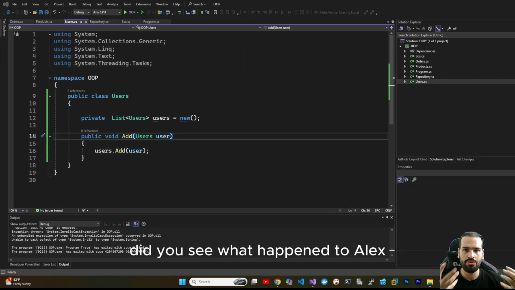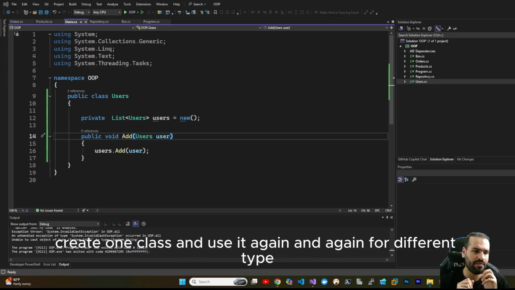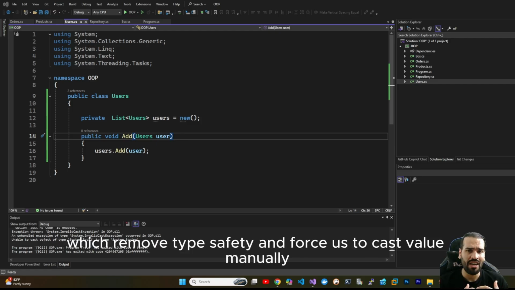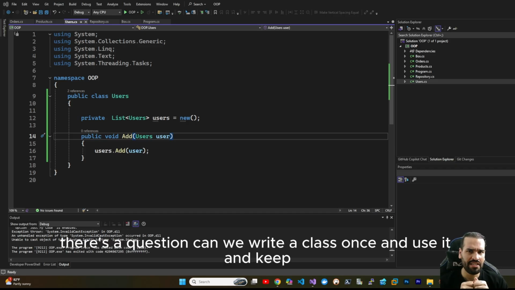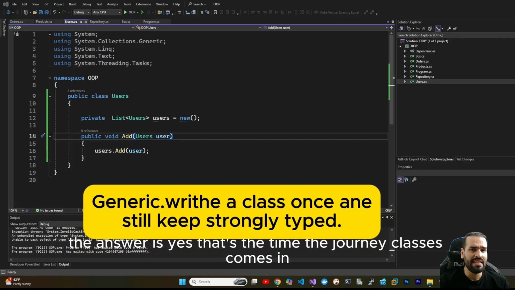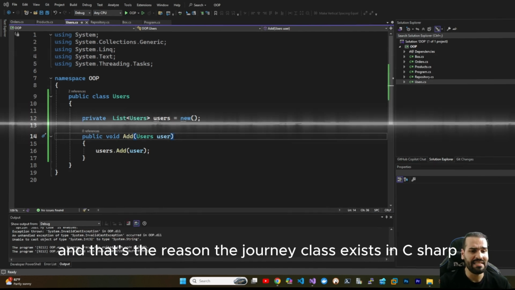Did you see what happened to Alex? What was the problem? In the video we saw two problems. The first one, creating one class and using it again and again for different types. The second one was using object, which removes type safety and forces us to cast values manually. There's a question: can we write a class once, use it, and still keep it strongly typed? The answer is yes. That's where generic classes come in, and that's the reason generic classes exist in C#.